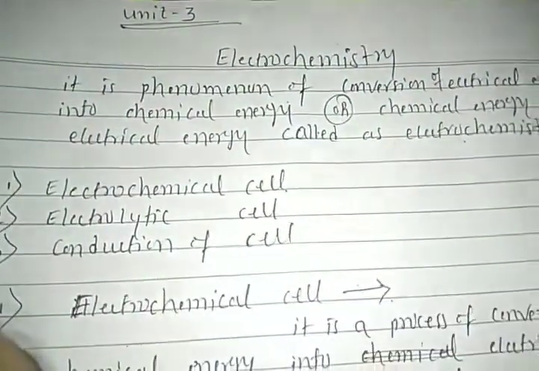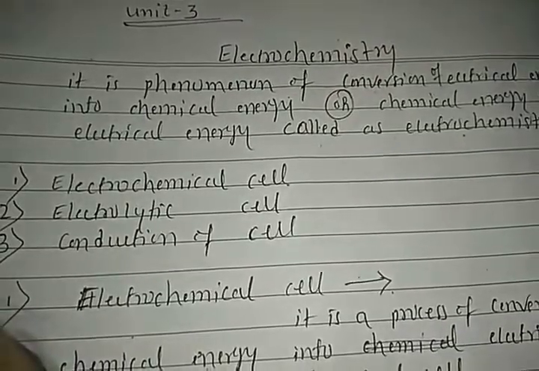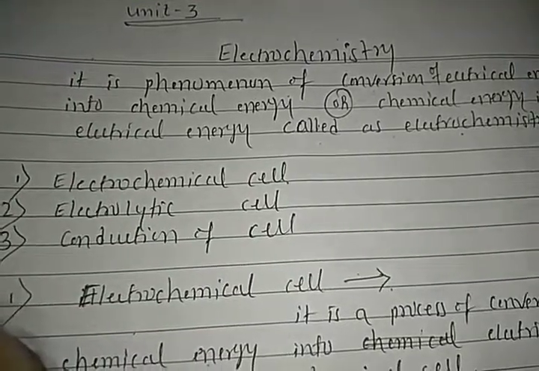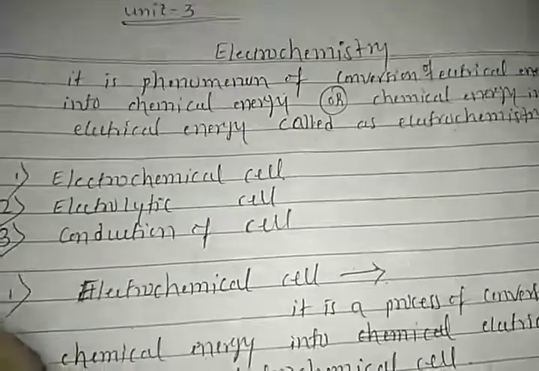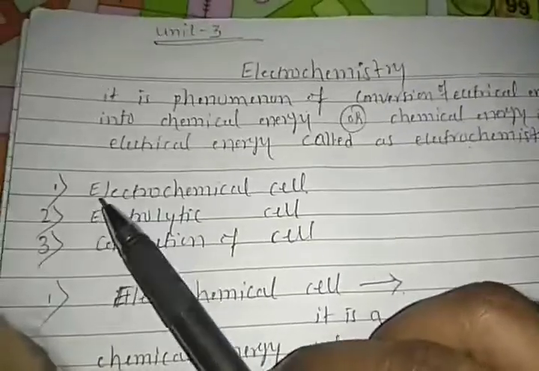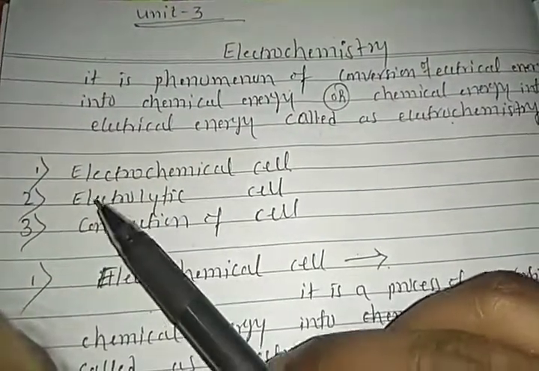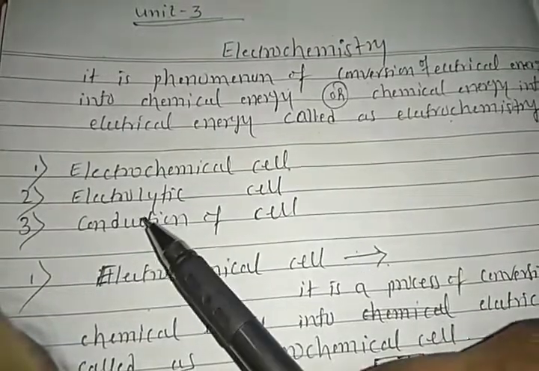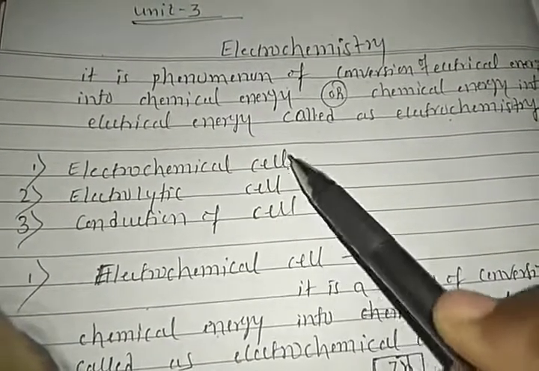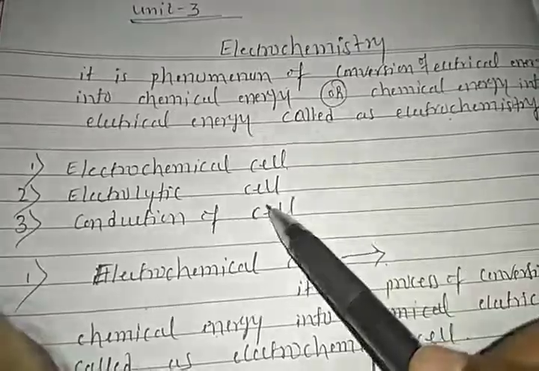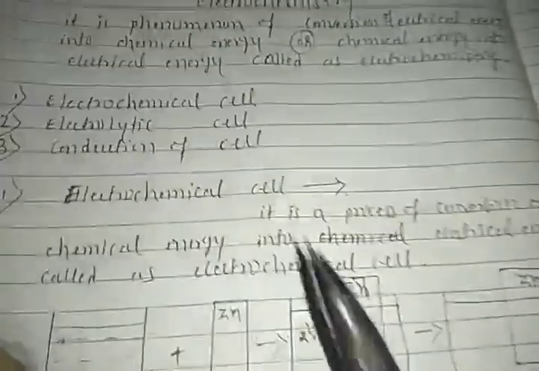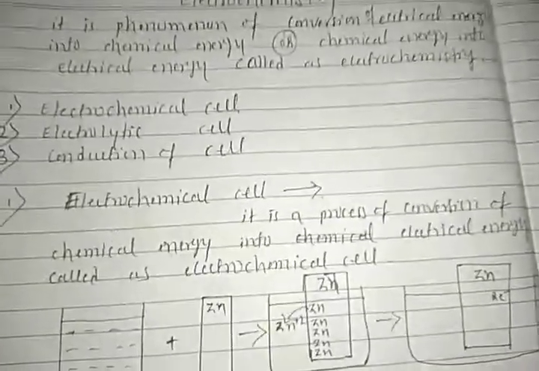Right, students? So electrochemistry is studied in three different forms. First one, electrochemical cell. Second one, electrolytic cell. Third one, conduction of cell. So these three aspects we will discuss in this chapter. Let's move on to the first topic, electrochemical cell.